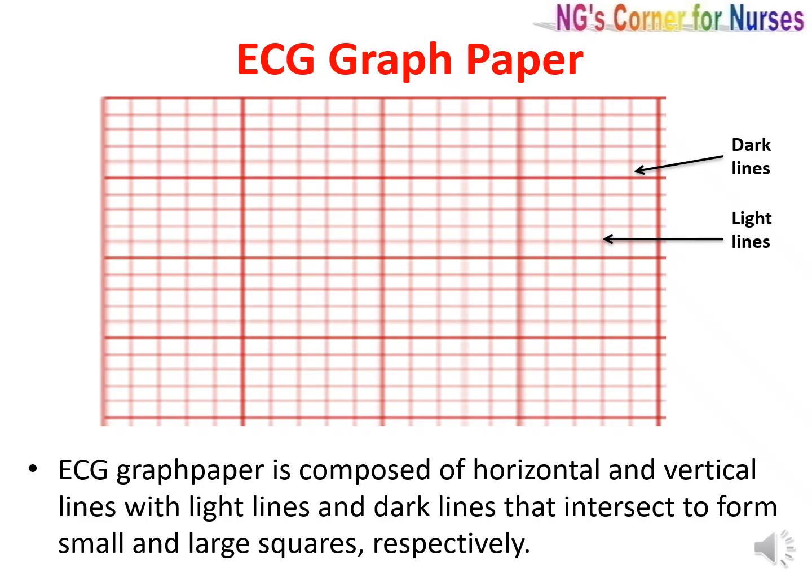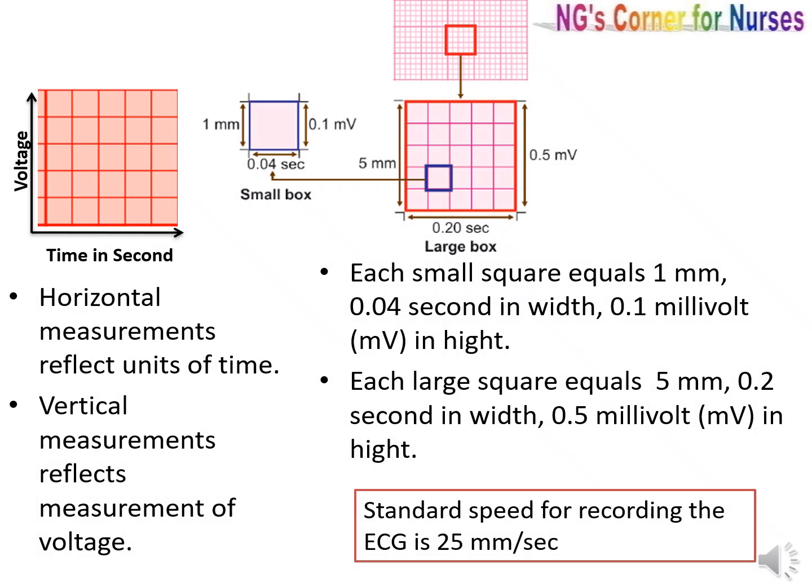ECG graph paper is a heat sensitive paper. It is composed of horizontal and vertical lines with light lines and dark lines that intersect to form small and large squares respectively. In the picture we can see the horizontal measurements reflect the units of time, that is second, and vertical measurements reflect the measurement of voltage or amplitude. The unit is millivolt.